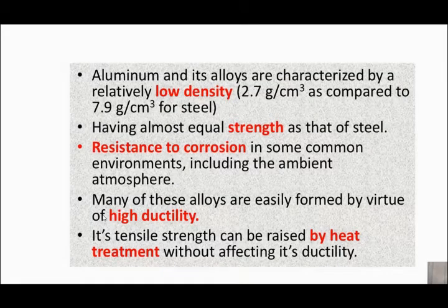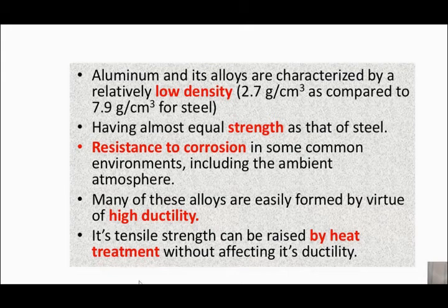Now, aluminium and its alloys are characterized by relatively low density. This is the main advantage, and that's why aluminium alloys are preferred. Low density, having strength almost equal to steel. So by these alloying elements, it's possible to increase the strength to a very high value. Resistance to corrosion: since aluminium forms aluminium oxide at the surface, they are highly resistant to corrosion, and many of these alloys are easily formed by virtue of high ductility.